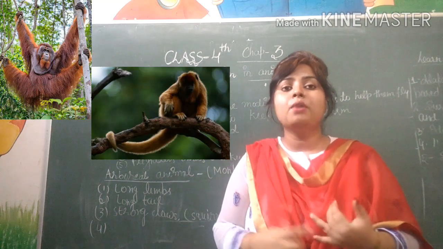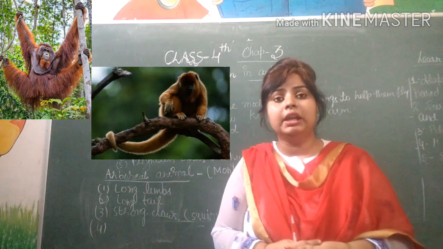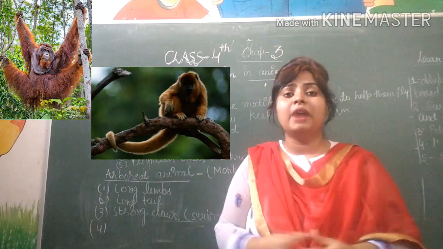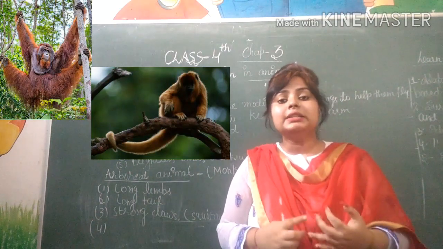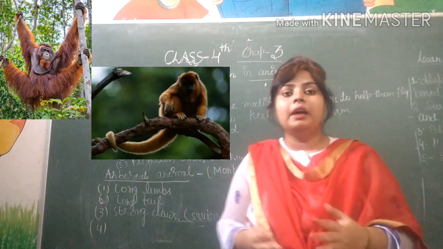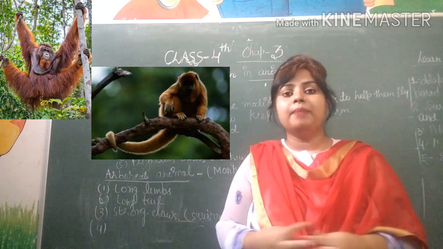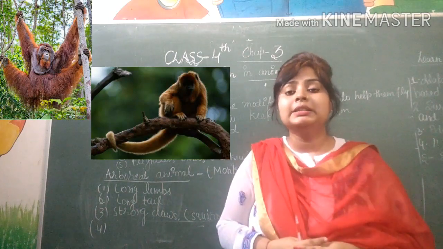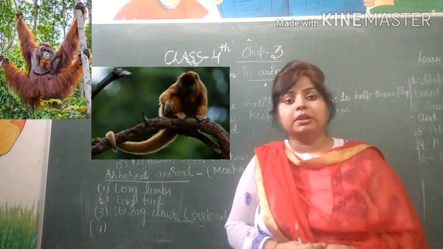Next, some of them have long tails that can grasp or hold the branch very tightly. Spider monkeys and some other animals like chameleons use their tail to move and balance their body.